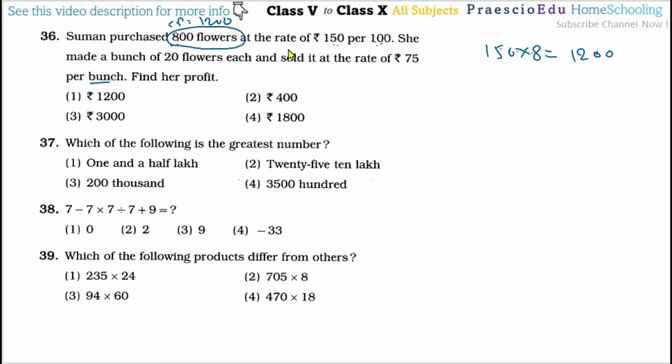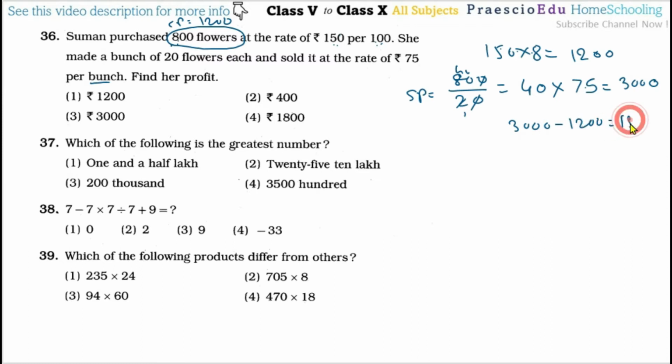Now she has made bunches of 20 flowers, so 800 divided by 20, there are 40 such bunches, and one bunch she sold for rupees 75. So 75 fours are 300. So this is the sale price, the SP. Now 3000 minus this 1200, 1800 is the profit, and this is given in option number 4.